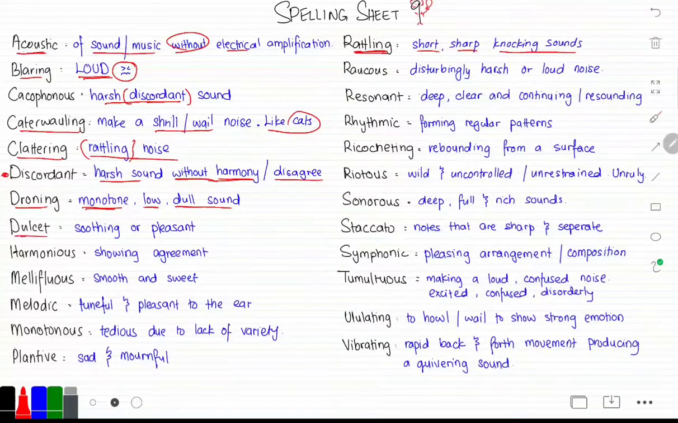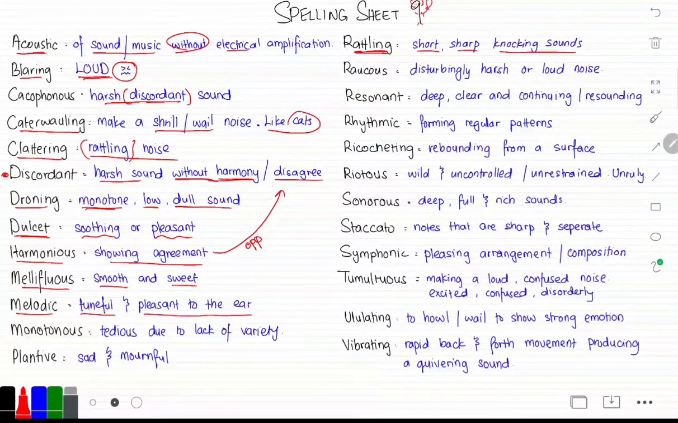What does dulcet mean? Dulcet is something that is soothing or pleasant to hear. Harmonious is something that shows agreement. So basically, harmonious is the opposite of discordant because it shows agreement while discordant shows disagreement. What does mellifluous mean? Mellifluous means something that is smooth and sweet. Melodic is something that is tuneful and pleasant to the ear.